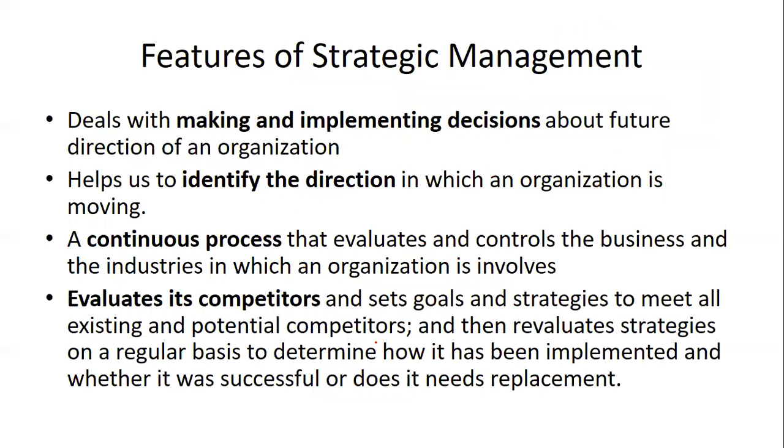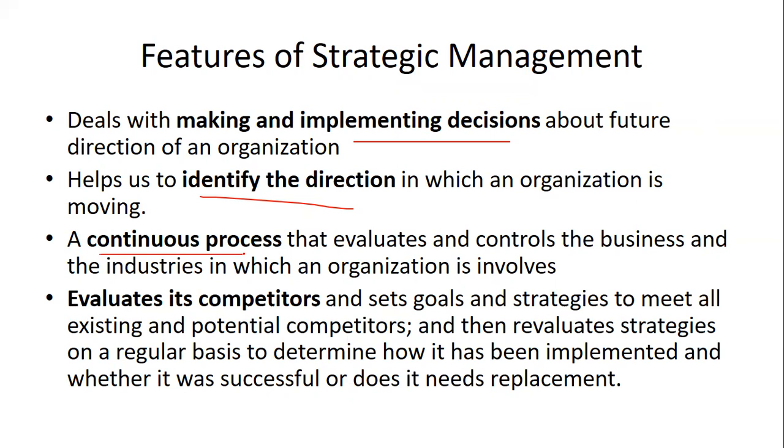Now let's understand what the features of strategic management are. Once the definition is clear, features become easy: implementing the decisions regarding the organization's goals from the future point of view, and identifying the direction in which the organization needs to move.